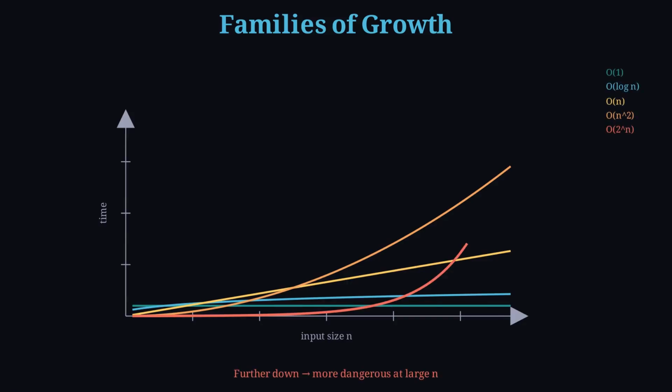Logarithmic barely creeps. That is Big O of log n. Linear grows with the input. That is Big O of n. Quadratic grows with the square. That is Big O of n squared. Exponential doubles again and again. That is Big O of 2 to the n. The further you move toward exponential, the more dangerous the algorithm becomes for large inputs.